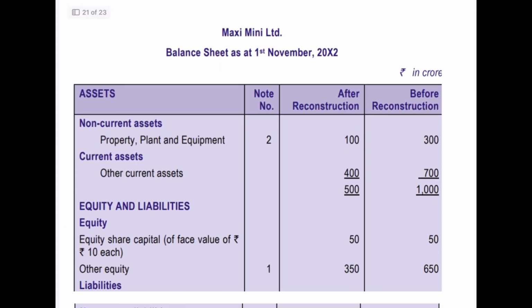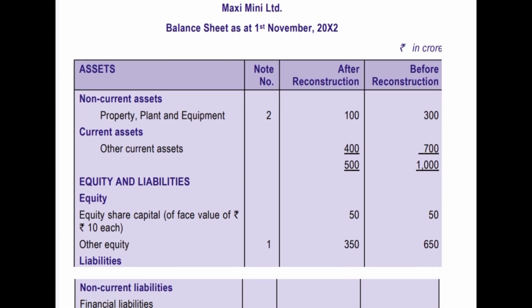Okay, then the next step is how the balance sheet of Maxi Mini Limited will look after reconstruction. Here it has been given how it was before reconstruction and how it would be after. In terms of PPE, before reconstruction it was 300 crore, and Mini Limited is now removed, so only Maxi Limited's portion will be carried over after reconstruction.